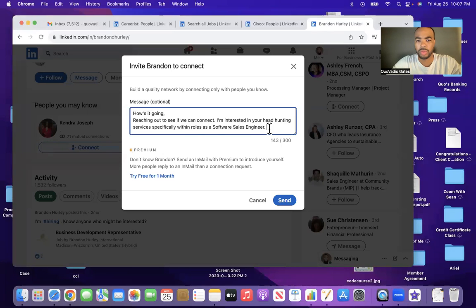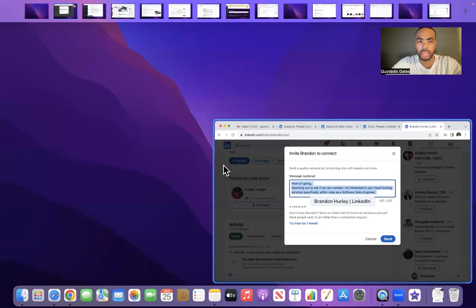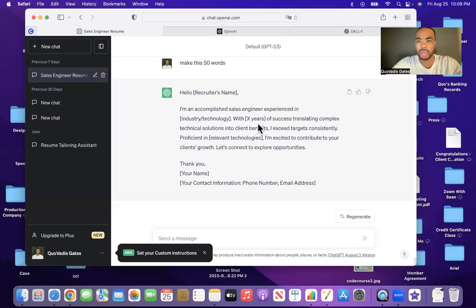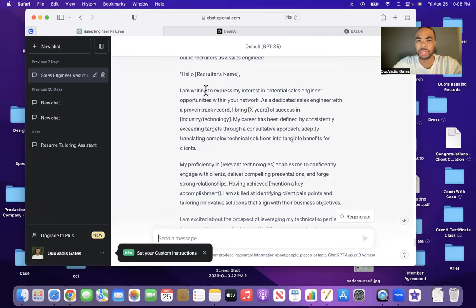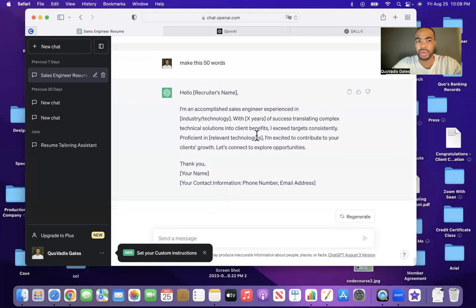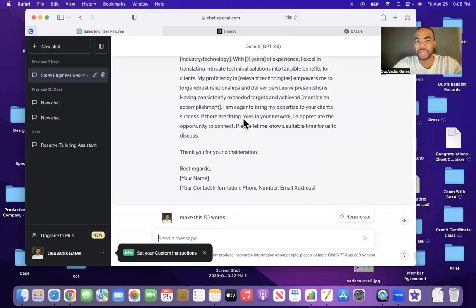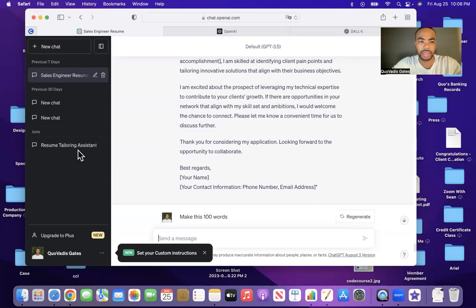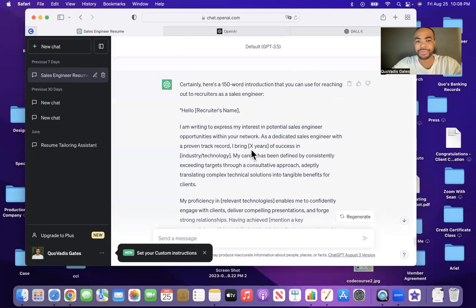Okay. So I think that message sounds like something that is said, but not necessarily something that is written. Language that is written and language that is said are two different languages. So what I decided I'm gonna do is come over here. This is ChatGPT for anyone who's never really seen it. I've used ChatGPT in the past, and it saves your searches. I've only used it for job stuff.